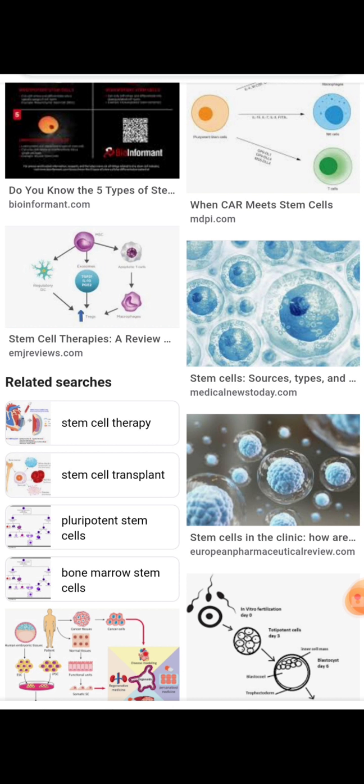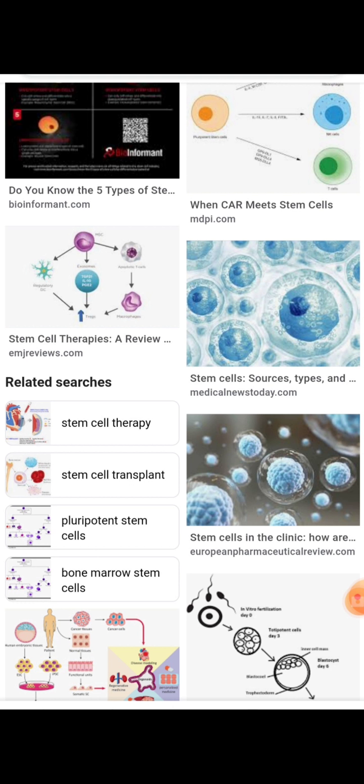The cells which can be modified into any other kind of cells, including the placenta, are called totipotent cells. Pluripotent stem cells are differentiated from totipotent stem cells. The cells that can be modified into all other types of cells except the placenta are known as pluripotent stem cells. Multipotent stem cells are differentiated from pluripotent stem cells.